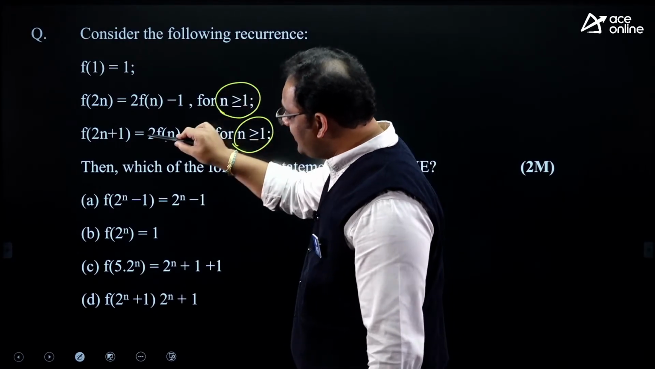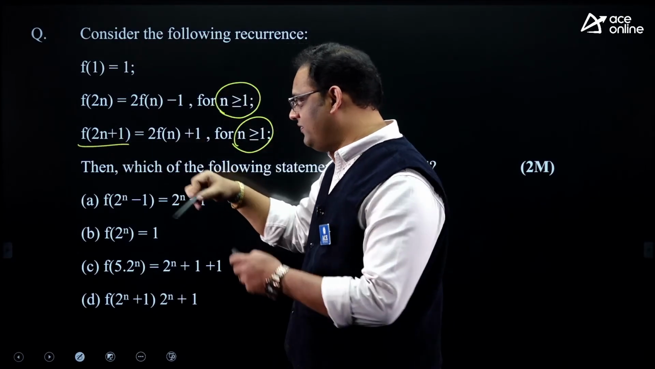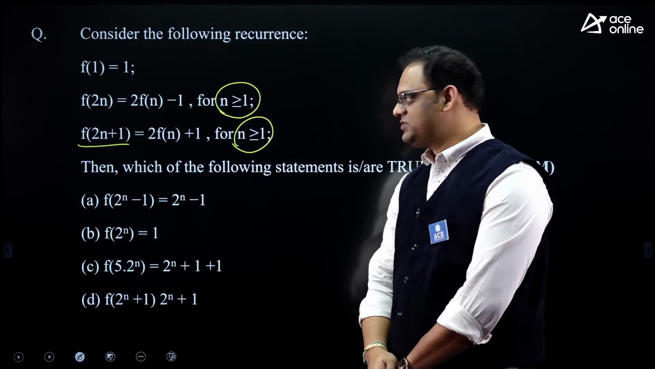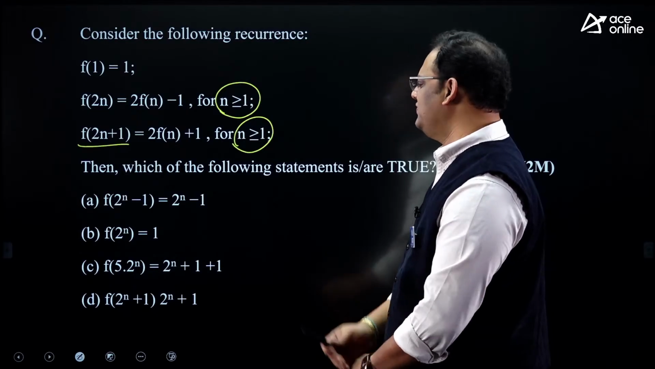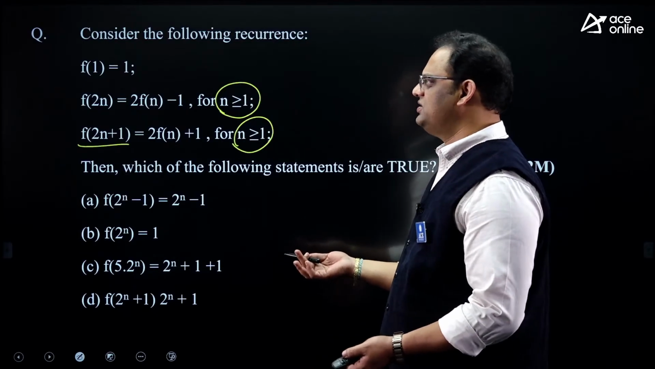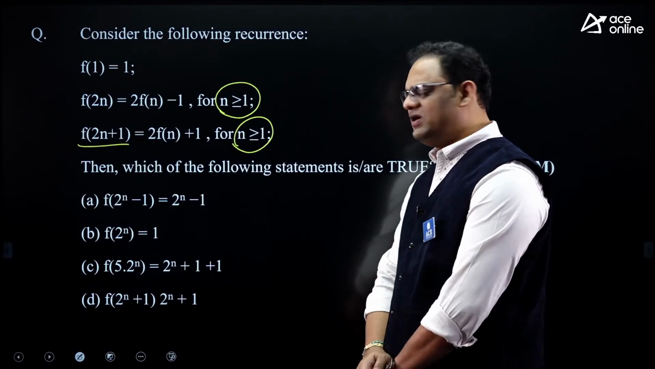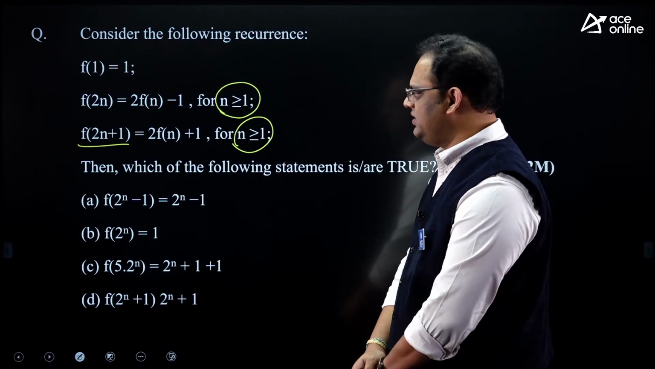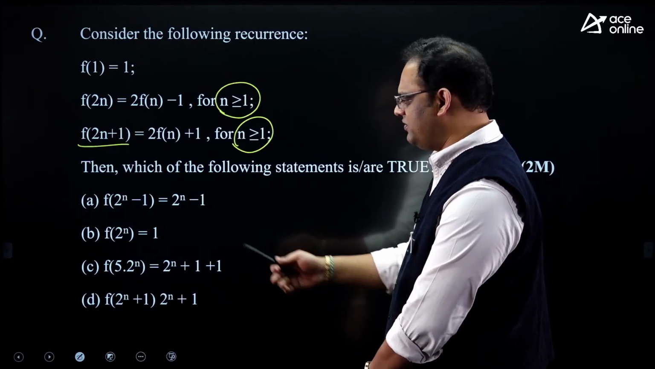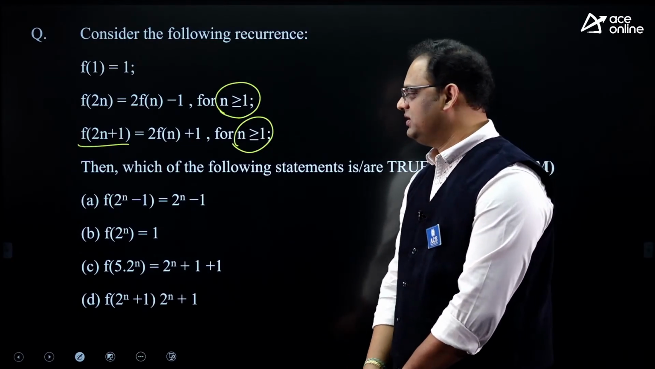And the given f of something should be in the form of 2n plus 1, so I can use the definition of 2 times f(n) plus 1. So which of the following statements is true? You can do the iterations f(1) to f(10) and understand which can satisfy. I think it's an MSQ question. Many of the options satisfy, right?